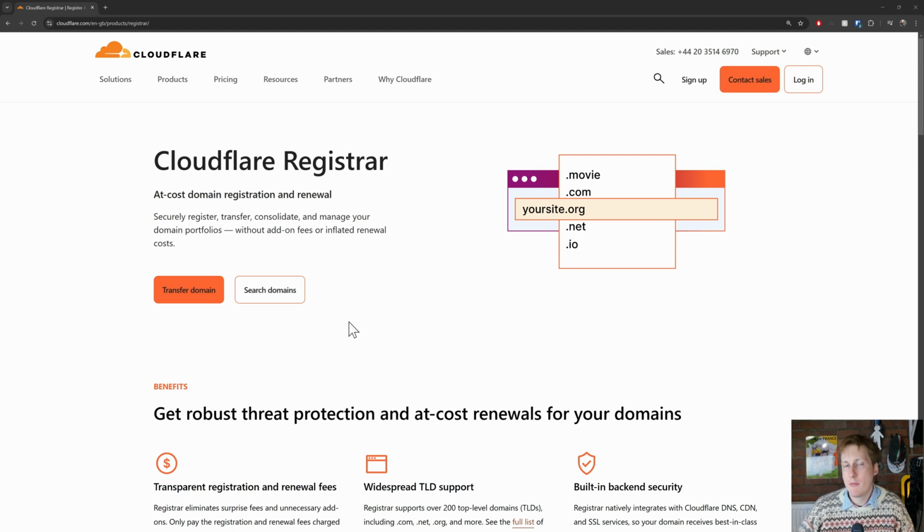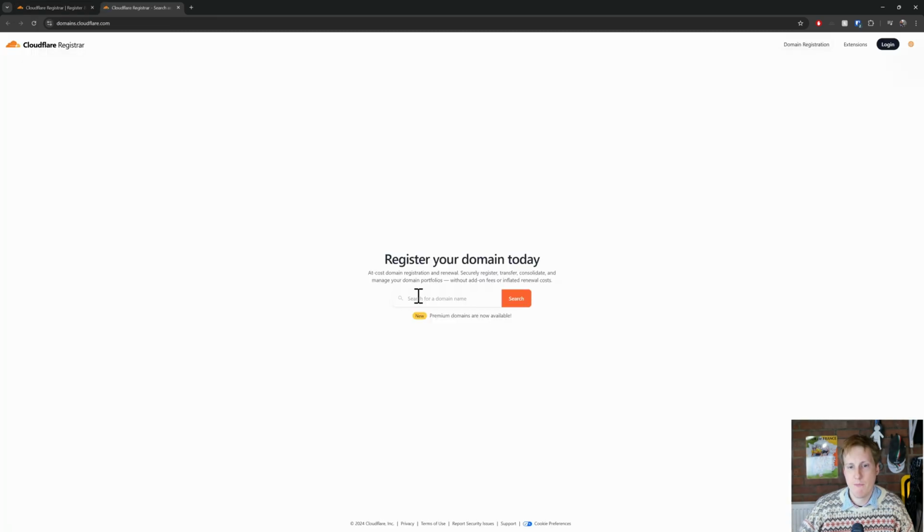Now, you can buy a domain anywhere, and I generally advise you go to any domain registrar, find the one that you want or is acceptable, and you can always transfer it to Cloudflare. So, for example, if it's cheaper at Namecheap or GoDaddy, buy it there and then transfer it here. But effectively, to get this to work, you simply need to click on search for domains, and you just need to type in here what you want.